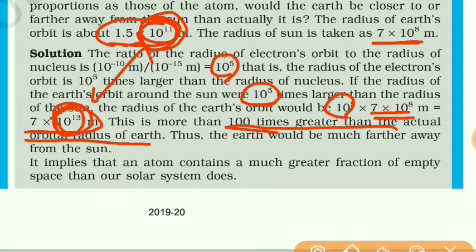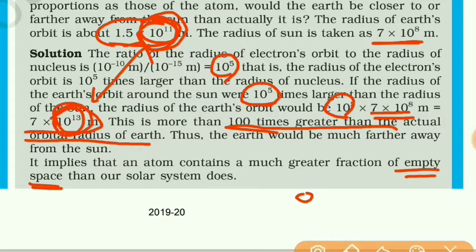So it is clear that for the atom, the free space or the empty space is comparatively more compared to that of the solar system.